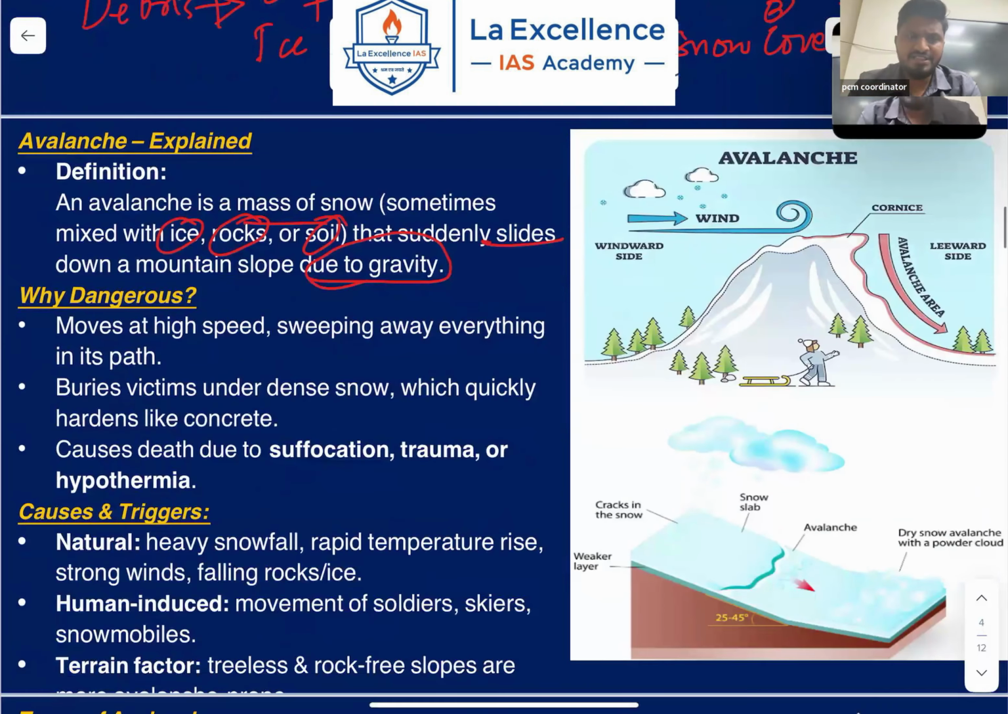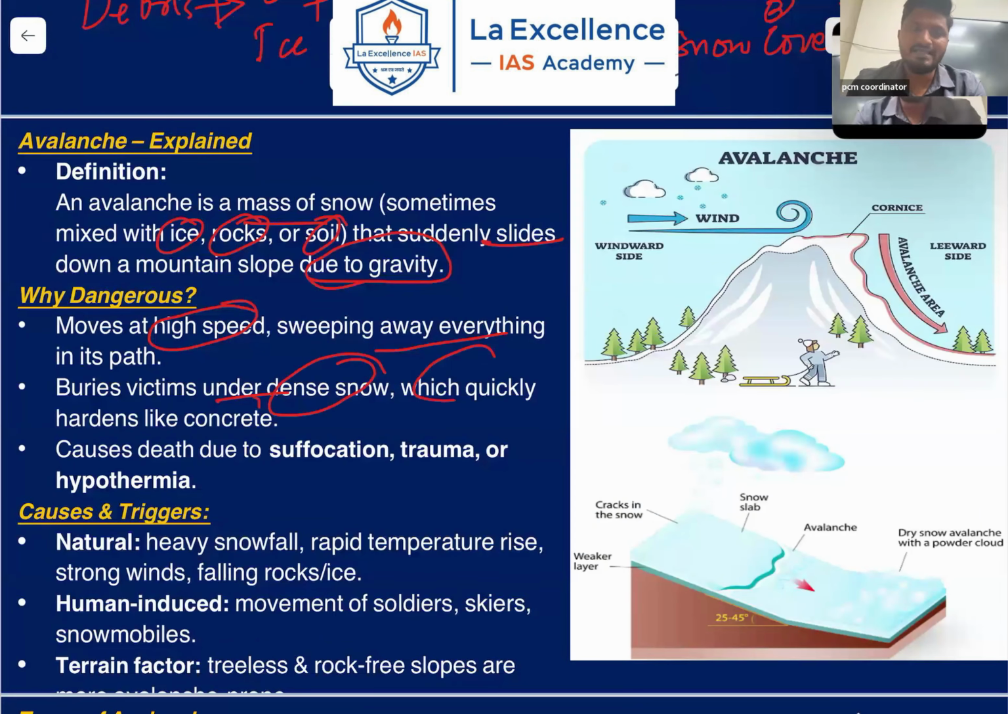So why is it dangerous? It is dangerous because it moves at high speed, sweeping away everything in its path, and buries victims under dense snow, which quickly hardens like concrete. You might be thinking, so what is the issue? It is only snow, right? We can easily swim out of snow, we can easily ski on the snow. But here is the issue.